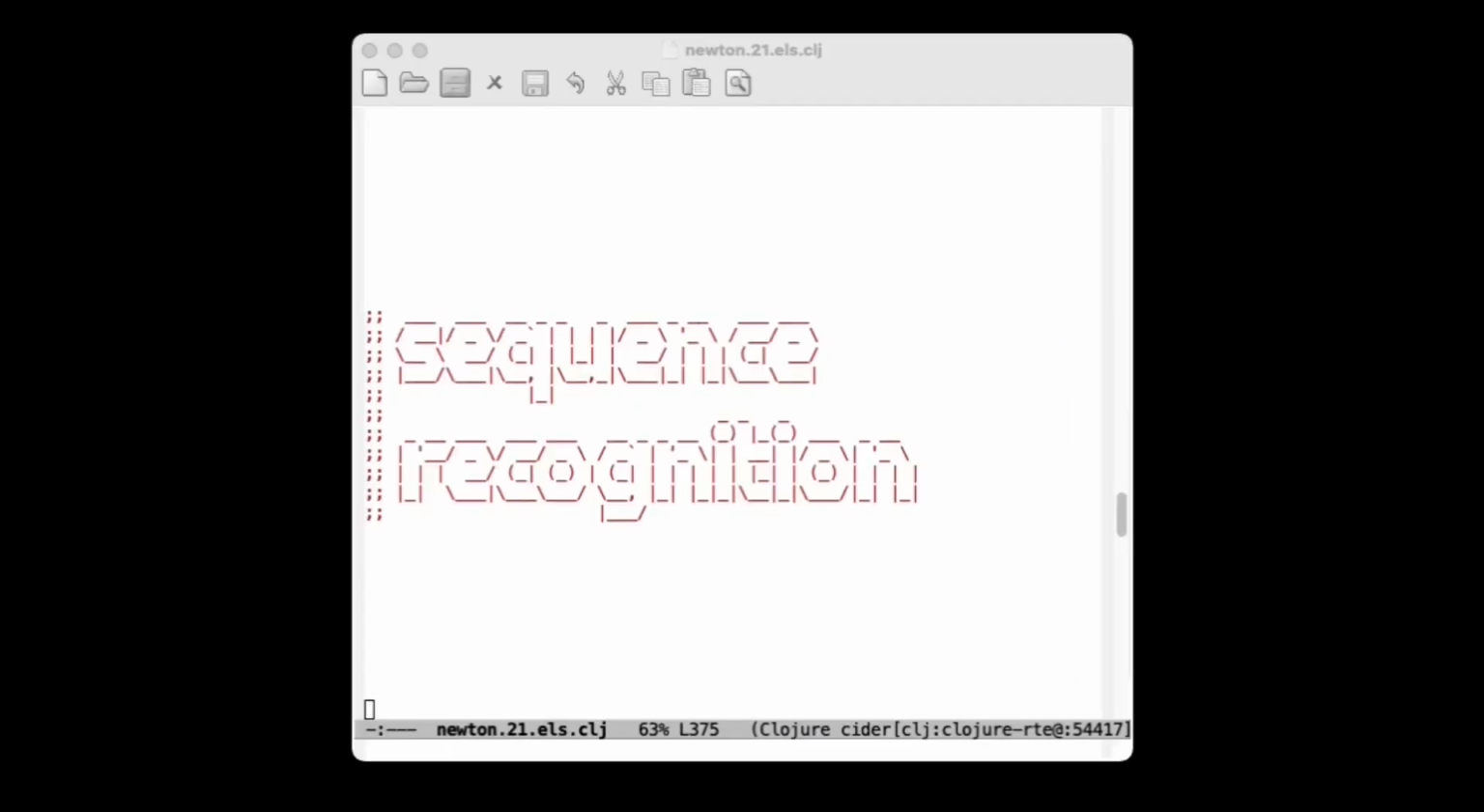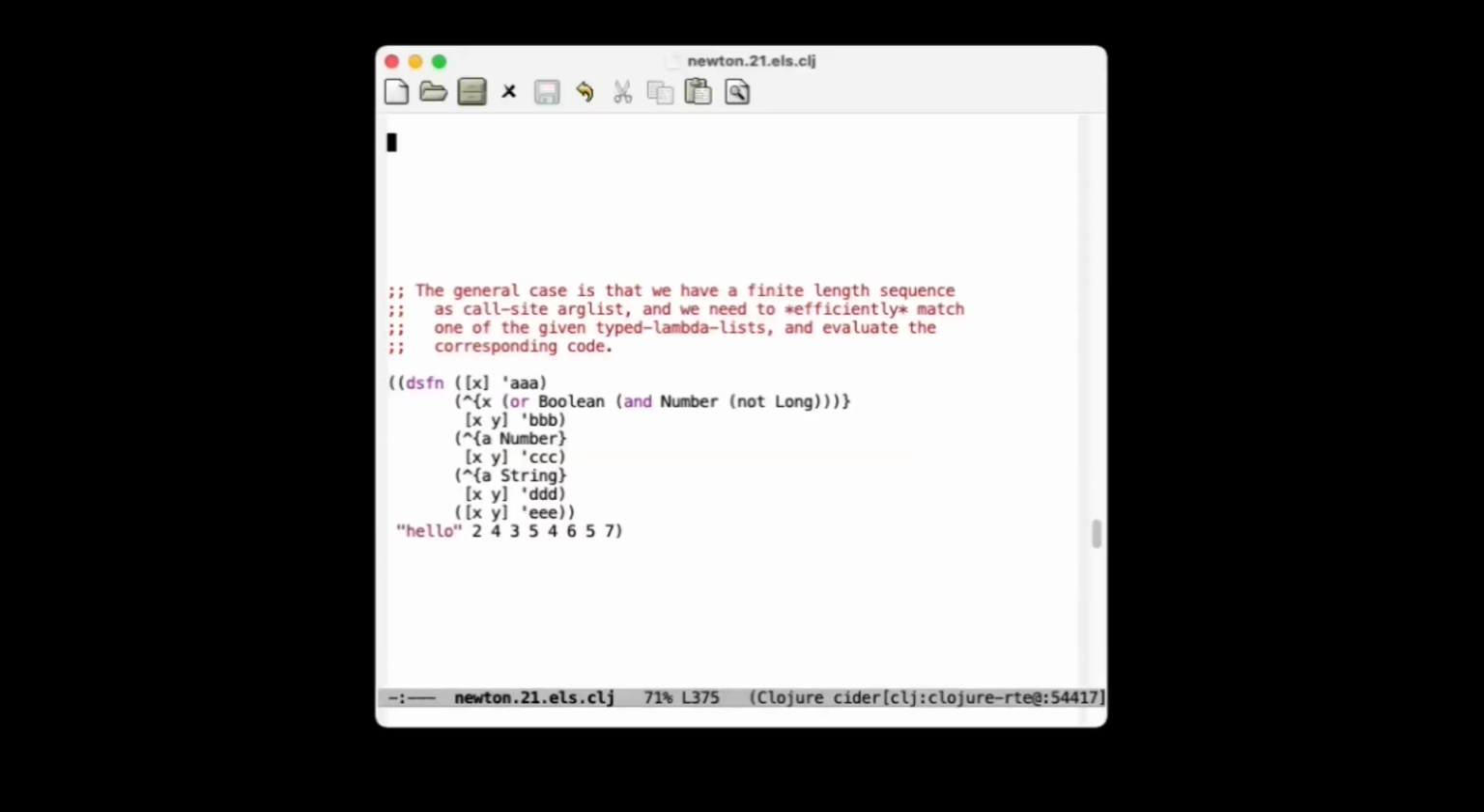The problem of selecting the most appropriate function for a call site argument list, according to a set of lambda lists with metadata, is closely related to the problem of sequence recognition. In fact, we can view the call site argument list as a finite sequence, and a set of patterns, one per clause. Each time we're asking the question, does the sequence match the pattern? And select the piece of code for the most appropriate match, if any.